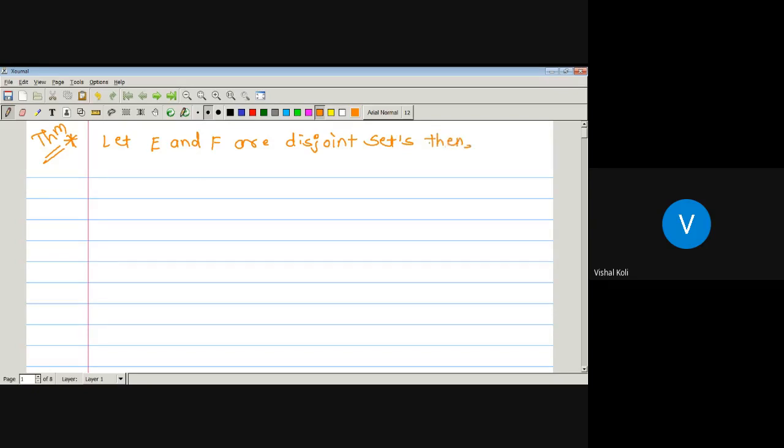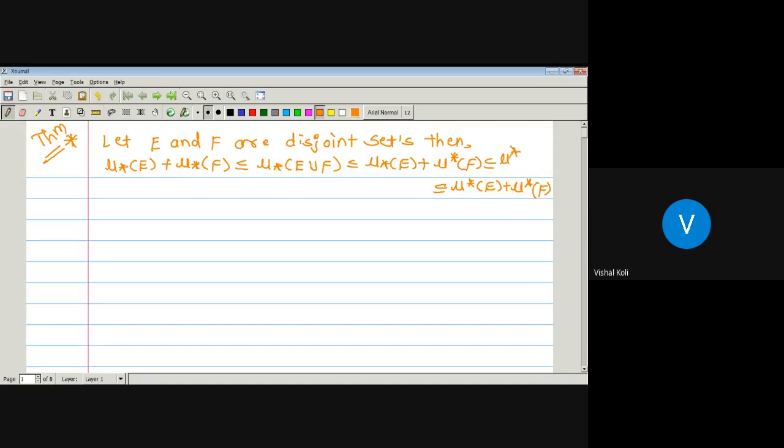Then the inner measure of E plus the inner measure of F is less than or equal to the inner measure of E union F, which is less than or equal to the inner measure of E plus the outer measure of F, which is less than or equal to the outer measure of E union F, and this one is less than or equal to the outer measure of E plus the outer measure of F. For any arbitrary disjoint sets E and F, we have to prove this inequality.